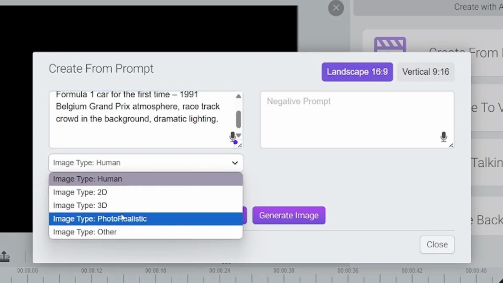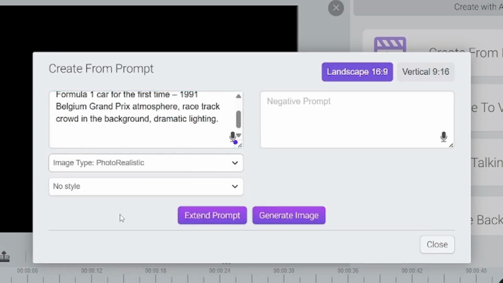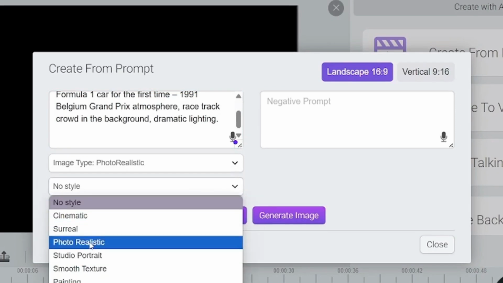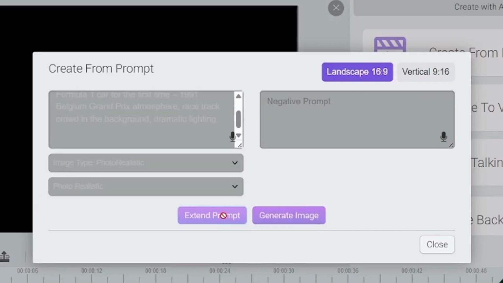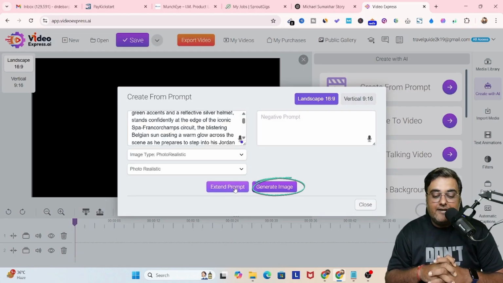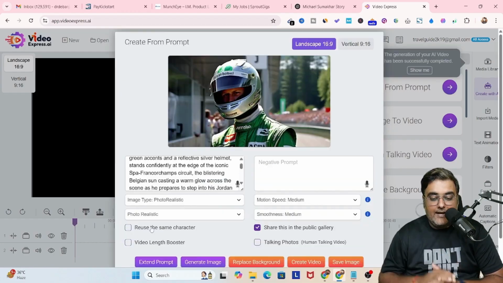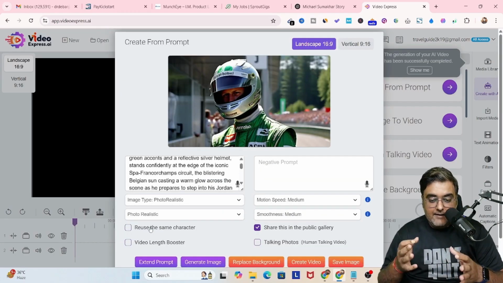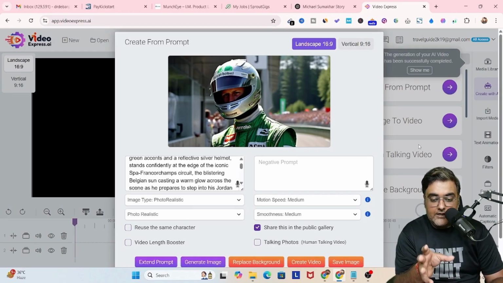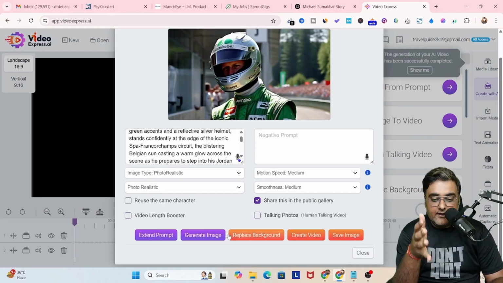And then again, you need to choose the image type, and under the image type, you need to choose the image subtype, and then you just need to provide the negative prompt if you have one, or you can click on extend prompt, and once it's extended, you can just hit generate image, and boom, your image would be generated. So let's wait. And as you can see, it has been generated over here. So again, we can go ahead and reuse the same character, because now you can see the Michael Schumacher that we have looks like Michael Schumacher. It's a grown up version.